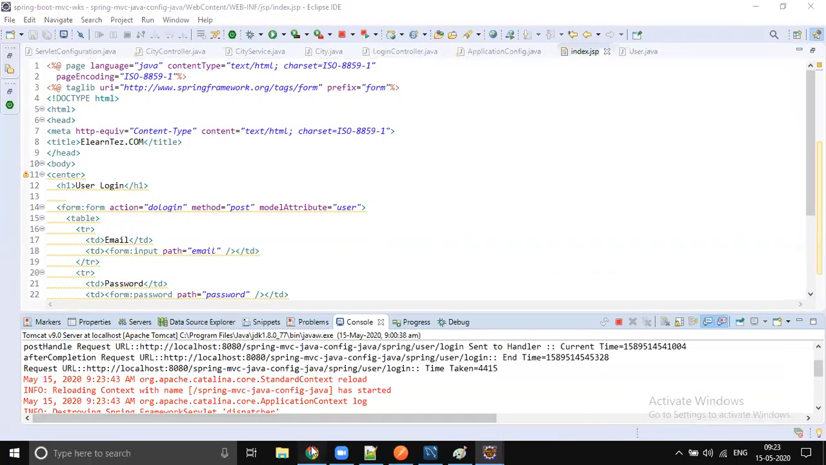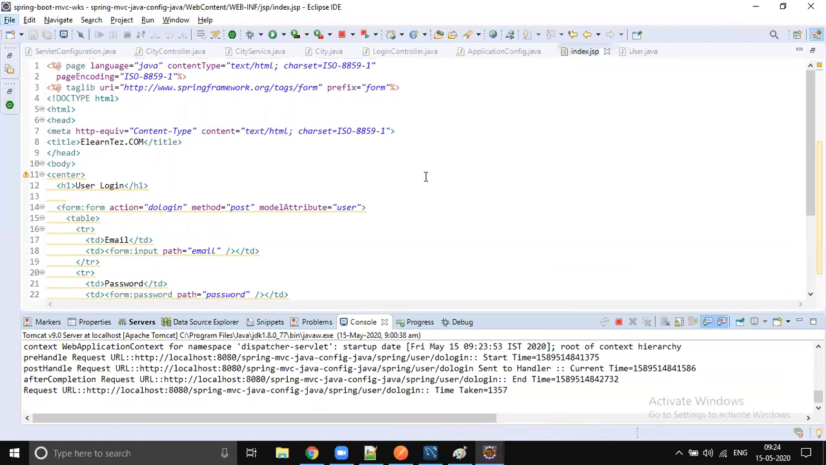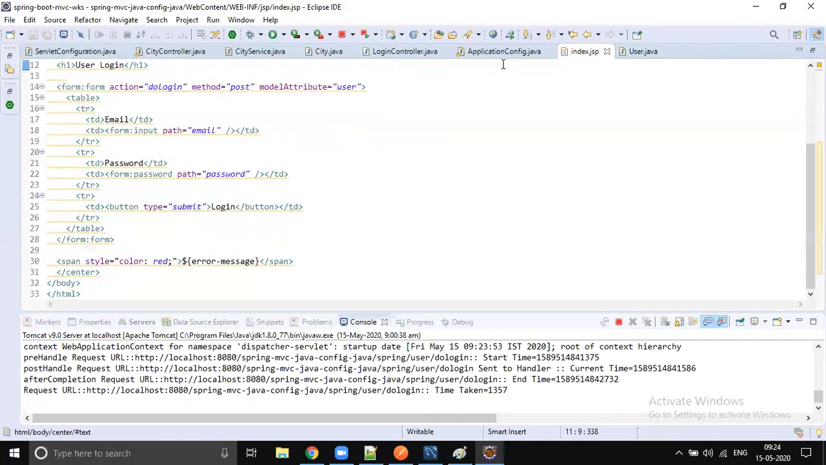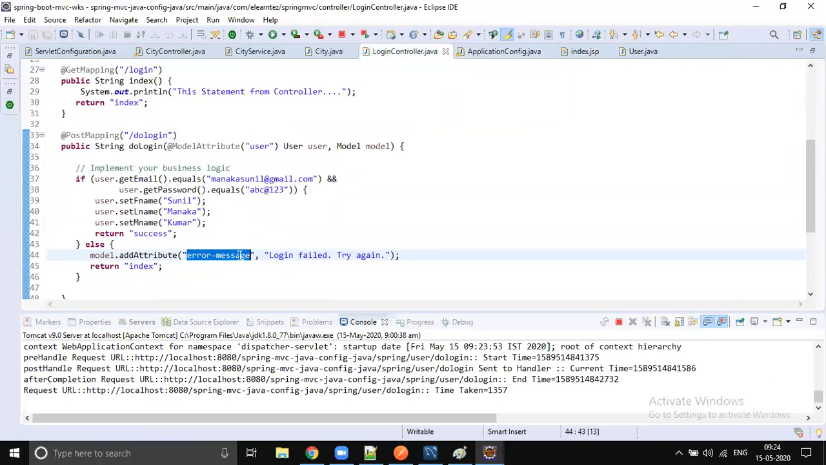For example, in this screen, if I enter some junk value and click on it, the request goes, validates, and we got 0. What is that 0? What is the login controller? I think we're not supposed to use hyphens.